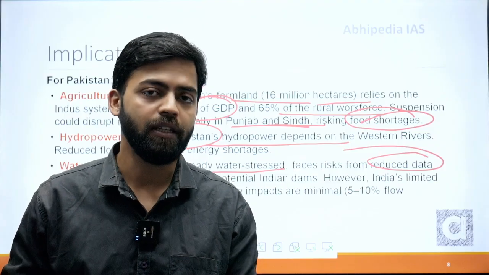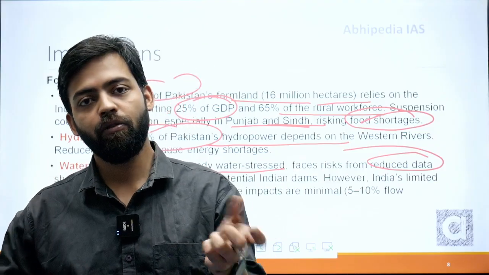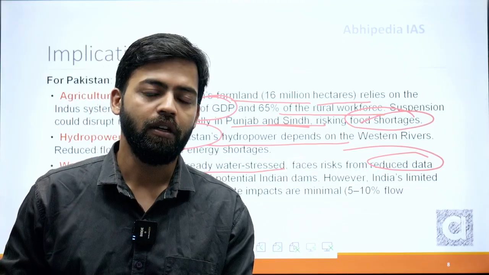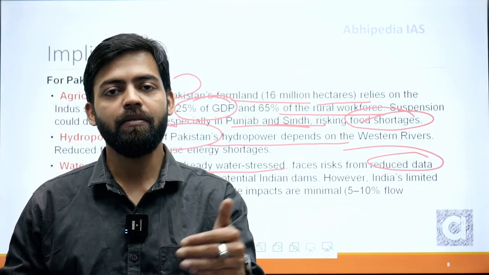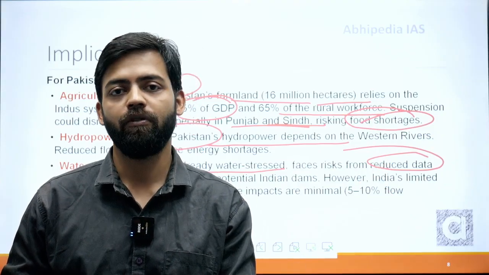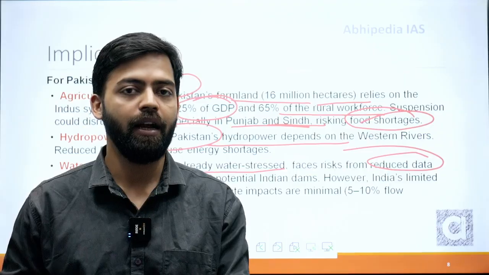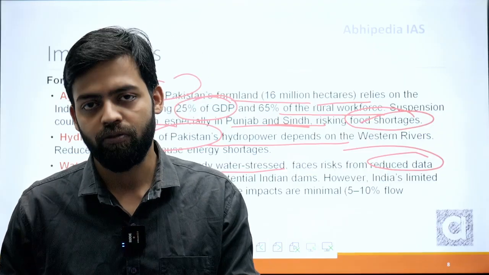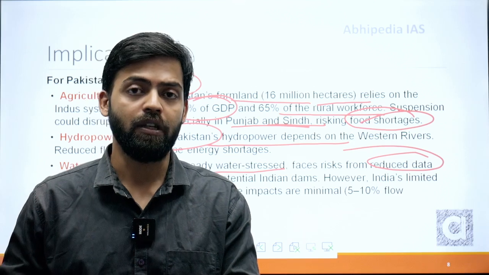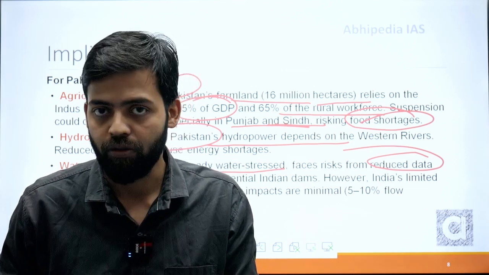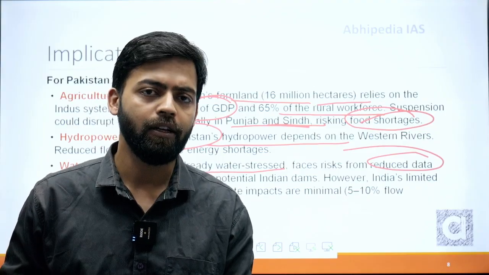If we do not share the data, then Pakistan will face the scenario of both drought and flood in the same year. So that's why, Pakistan being a lower riparian state, it becomes very important for it to know about the Indus and its western tributaries especially, and the other tributaries as well, that is the eastern rivers. So the Indus Water Treaty is a very significant ongoing issue as far as geography and international relations are concerned.